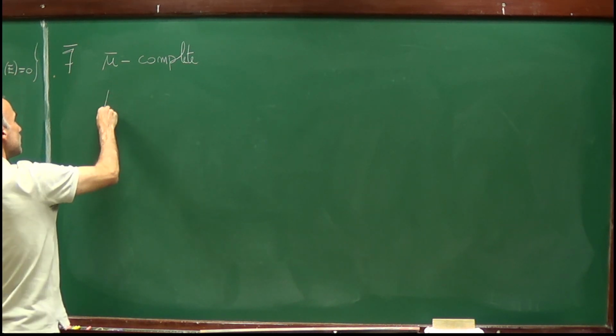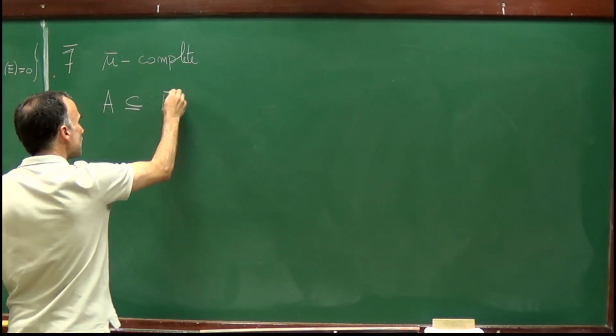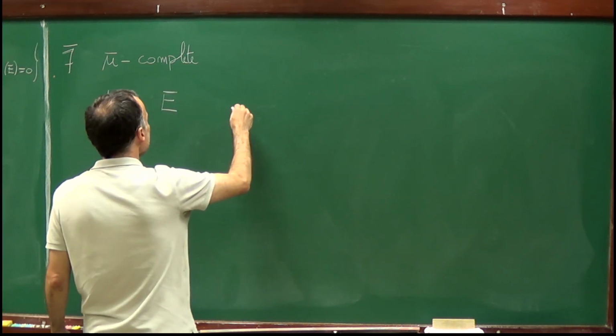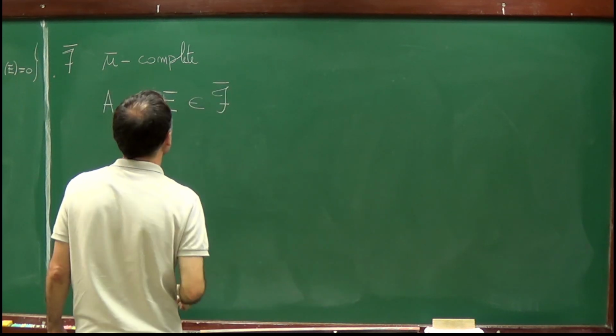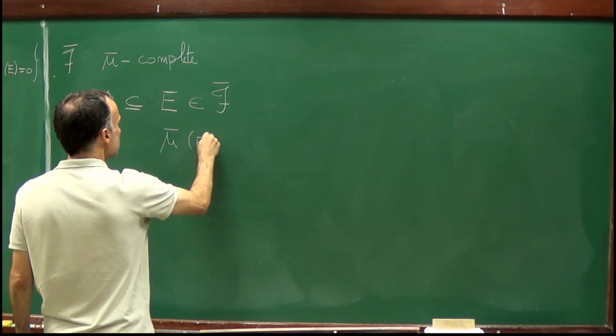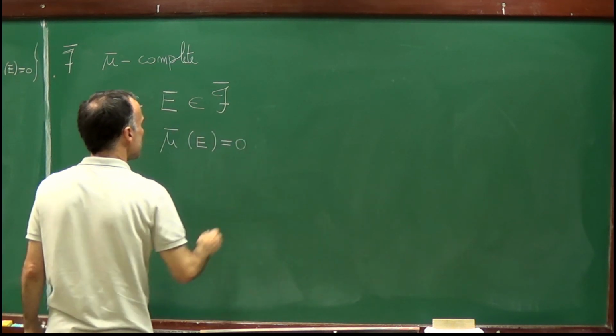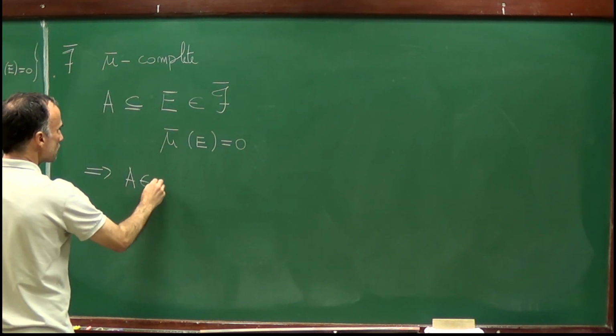Let's take a set A, which is contained in a set E. Let's assume that E is an element of F bar, and that mu bar of E is equal to 0. Now we have to show that A belongs to F bar.